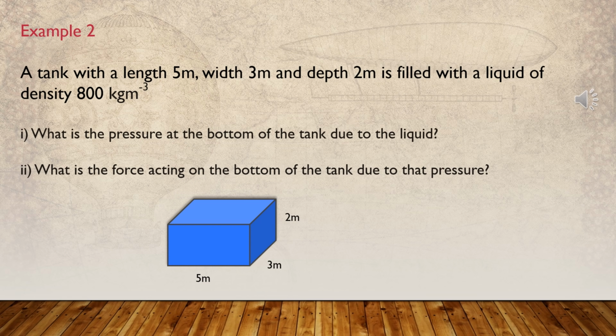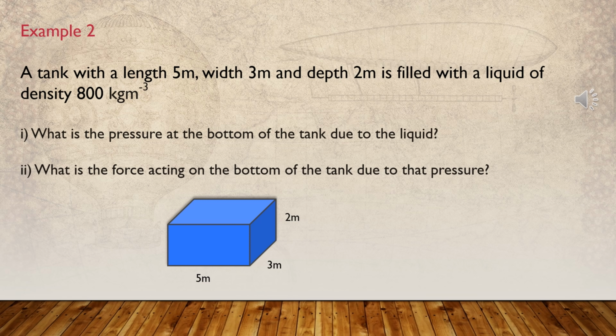Another calculation here: a tank with a length of 5 meters, width of 3 meters and depth of 2 meters is filled with a liquid of density 800 kilograms per cubic meter. The question asks, what is the pressure at the bottom of the tank due to the liquid?